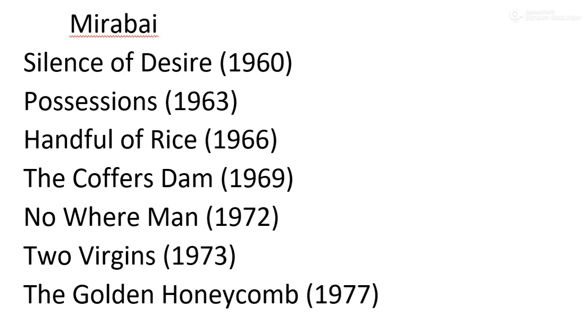Then a few other works like Nowhere Man. This work was published in the year 1972, and then Two Virgins, published in the year 1973. The last work, The Golden Honeycomb, was published in the year 1977. Now we can relate this work to her husband. The Golden Honeycomb is dedicated to her husband. So Kamala Markandya dedicated this work to her husband.